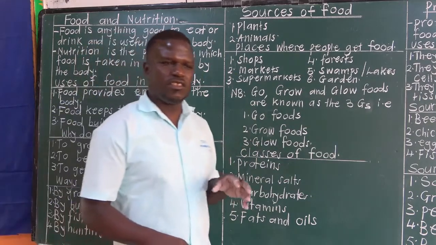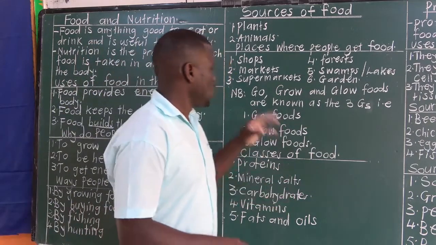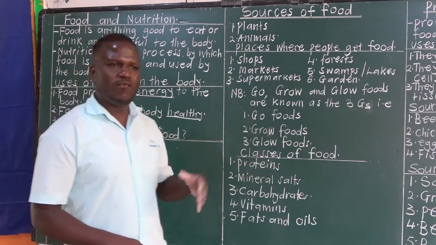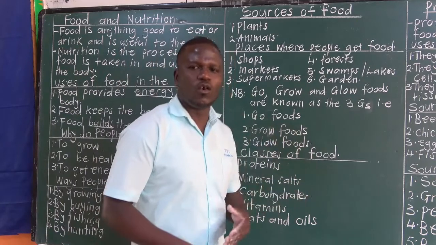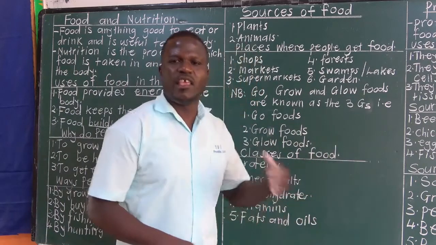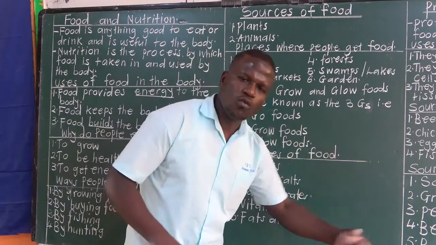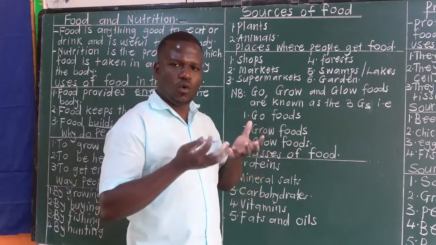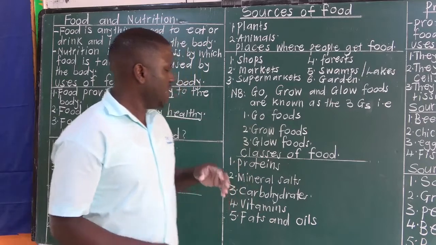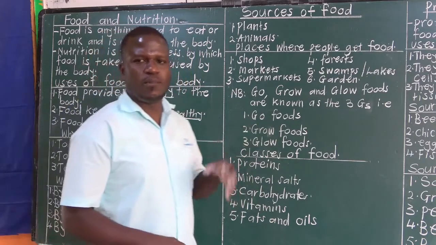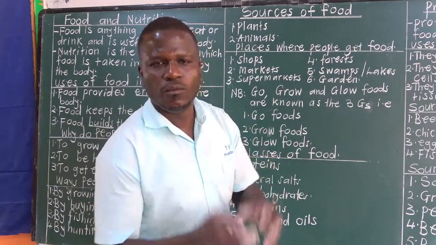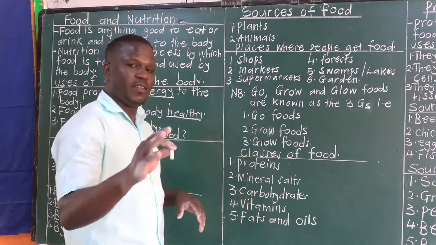Go foods are the carbohydrates. They give you the energy to go. That's why they are called go foods. Then we have grow foods. They help you to grow. They are the proteins. Then we have glow foods. They keep the body healthy. They make your skin glow and become healthy.